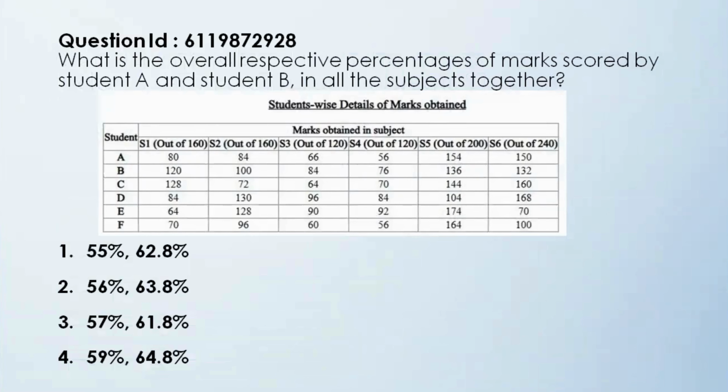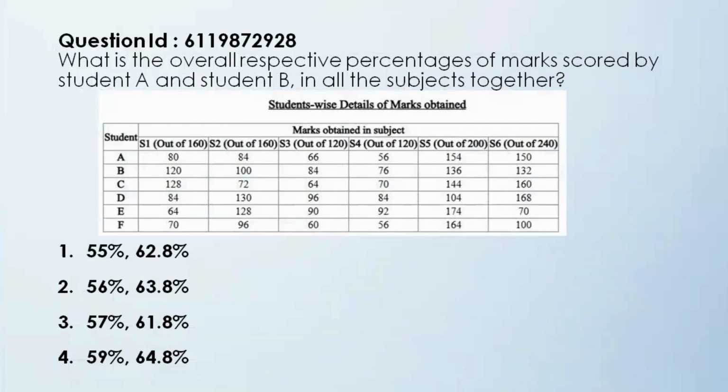First question here is, what is the overall respective percentages of marks scored by student A and student B in all the subjects together? So they want you to find out what is the overall percentage scored by student A and student B in all the subjects together, that is S1 to S6. The 4 options are 55 and 62.8%, 56 and 63.8%, 57 and 61.8%, 59 and 64.8%. Now I want you to pause the video, solve the question by yourself using a pen and paper, and then play the video again to find out if your answer is the correct answer.